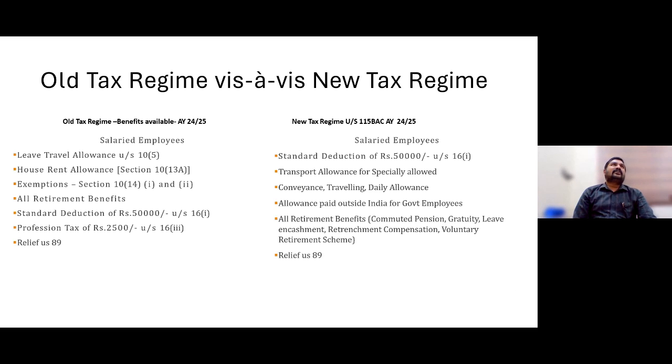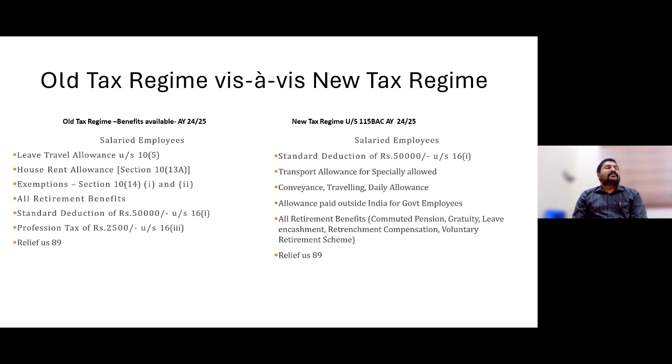Then in that 10(14)(i) category, I was mentioning various deductions on the basis of actual expenditure for that purpose: conveyance allowance, travelling allowance, daily allowance. These three types of allowances are eligible for new tax regime holders also. The remaining ones in 10(14)(i), such as uniform allowance and research allowance, are not eligible. Apart from these three allowances, no other allowances are eligible.